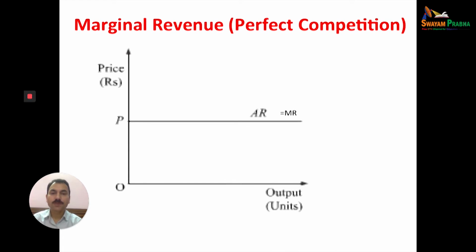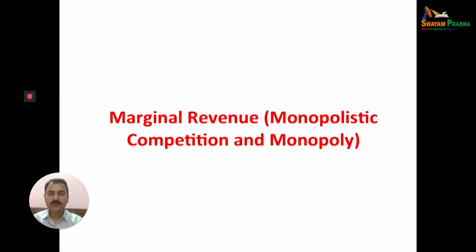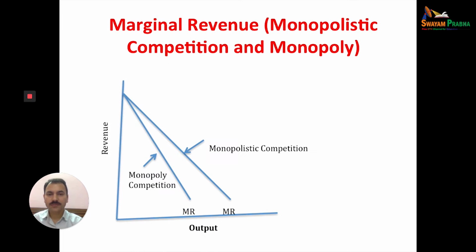But in case of perfect competition, because we have a homogeneous product, you cannot differentiate one product from another product. So marginal revenue will be equal to average revenue. We have already discussed this with the help of a table. But in case of monopolistic competition and monopoly, this can be zero and it can be negative also.